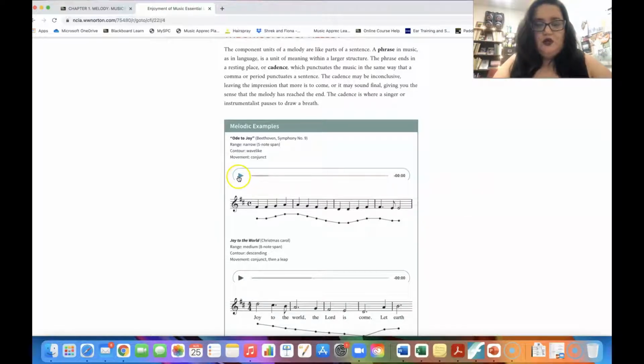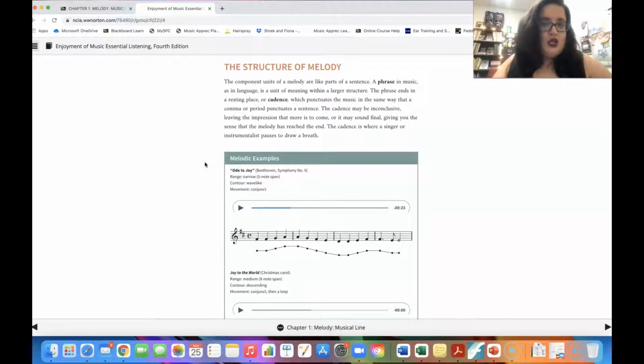So all you have to do while you're reading is hit play. So you can listen to all of these examples live action as you're going through your textbook. So I think that's a really cool perk to the ebook.